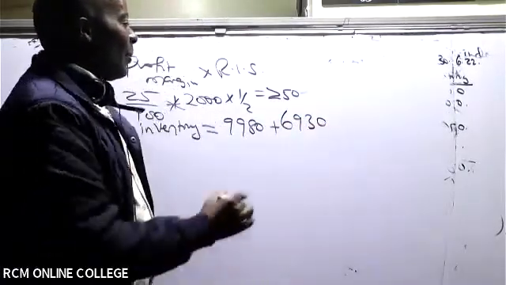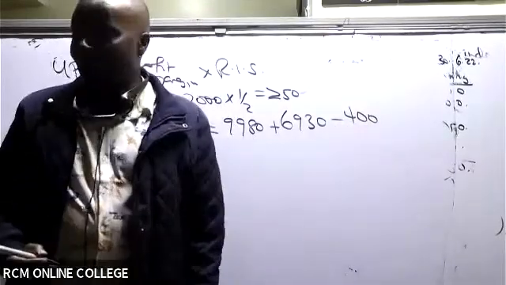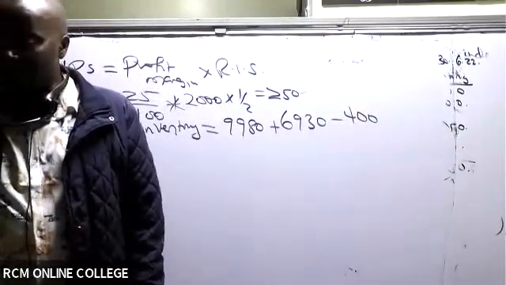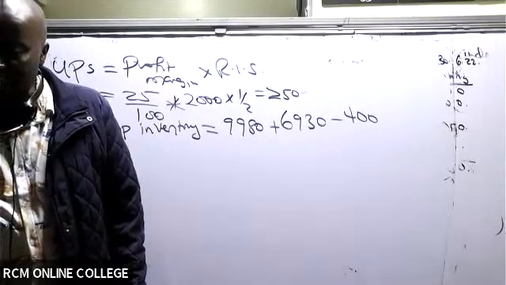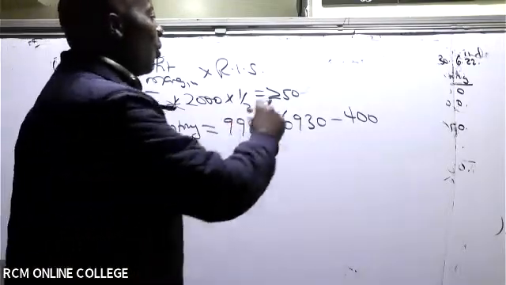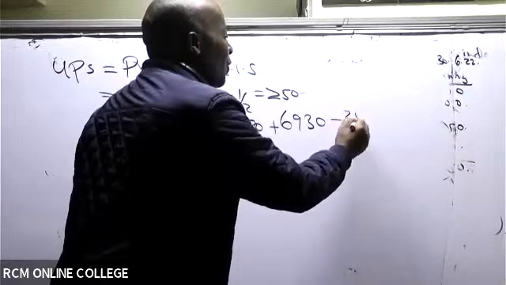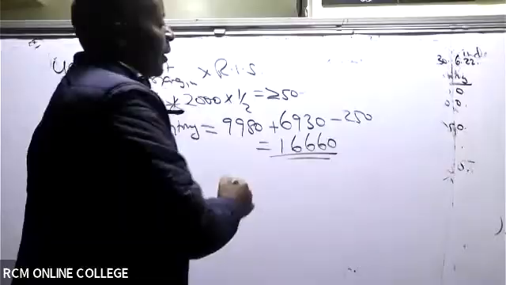Then minus this fake profit of 250, not 400. That's how they were able to get that 16,660.